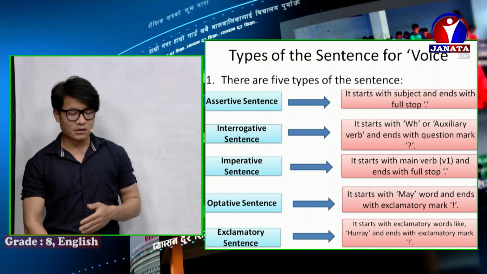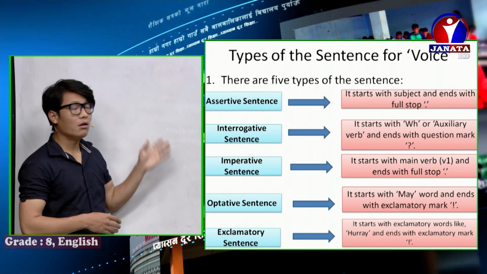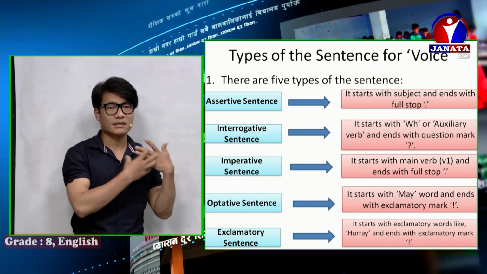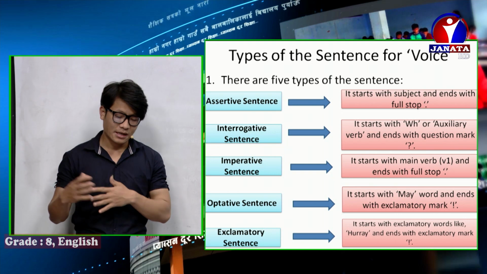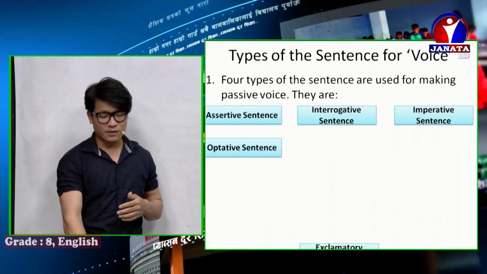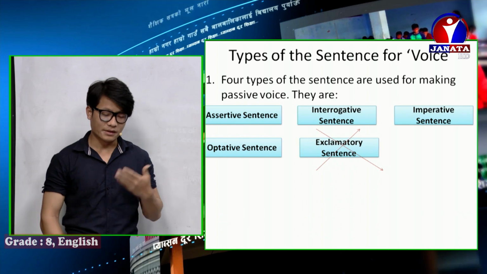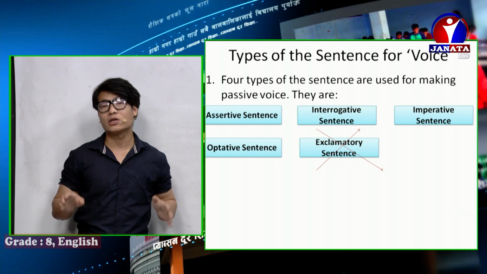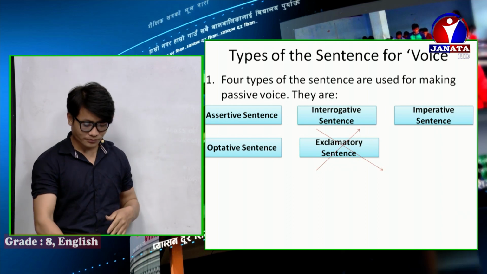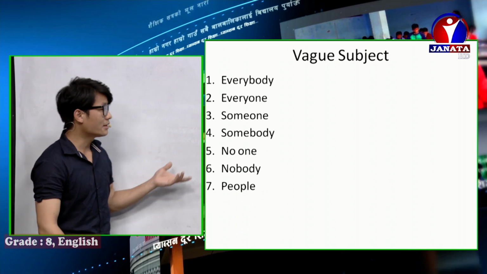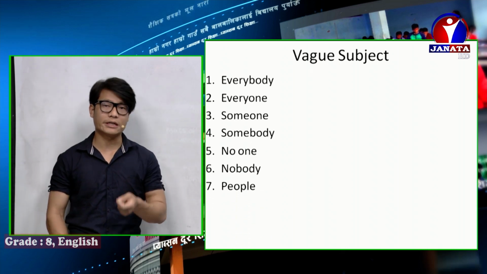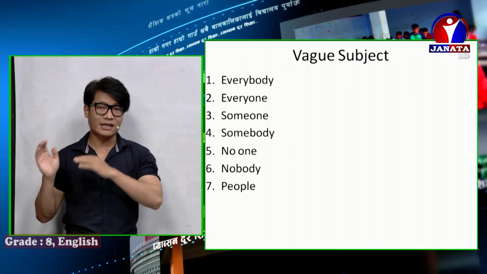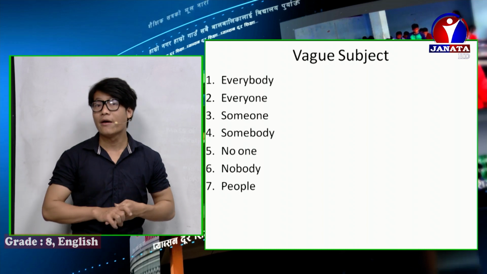I discussed why they are important and for what purpose they are used. Only four types are used in passive voice; the exclamatory sentence is not used in passive voice. I also showed you the big subjects which come in active voice but are not written in passive voice.